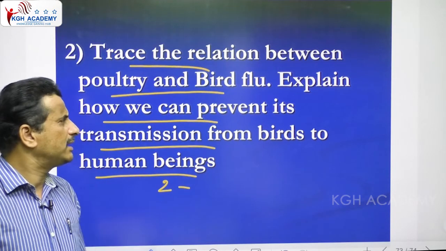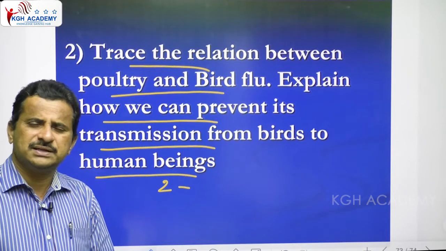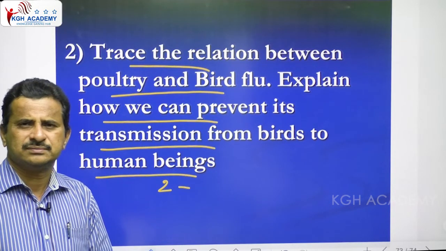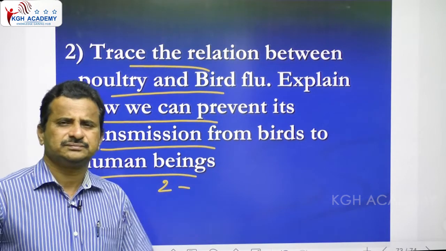And the second one, explain preventive measures from birds to humans. Again the same.